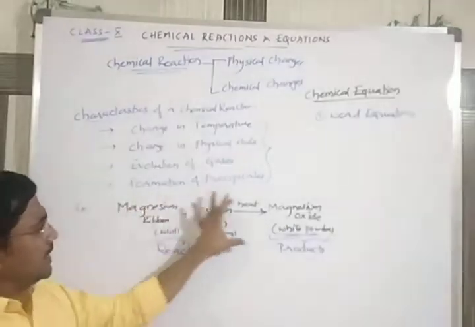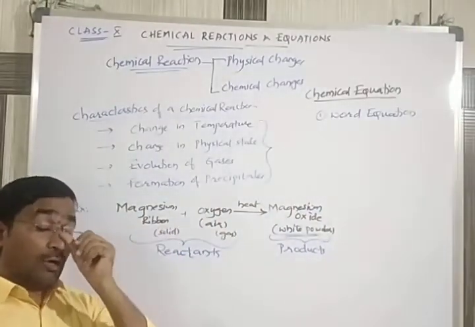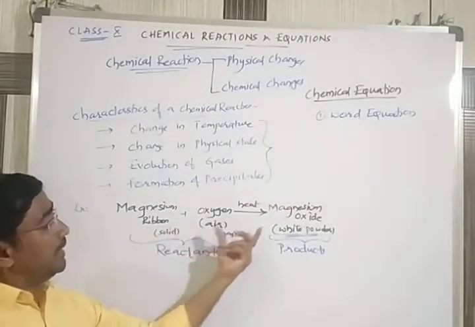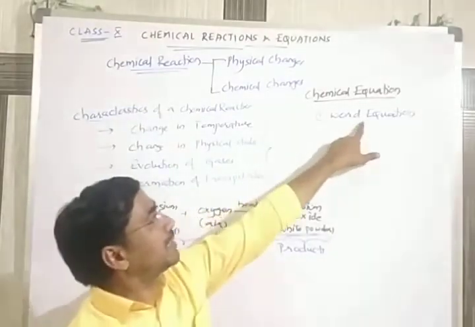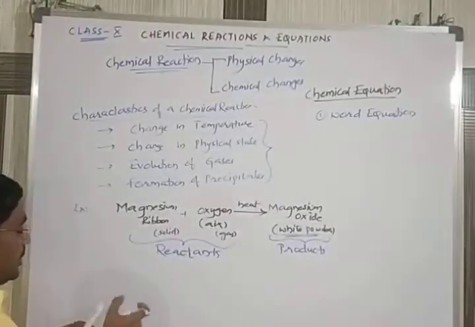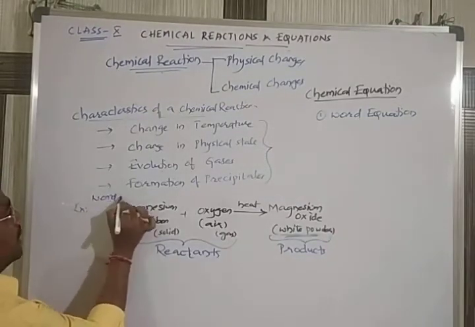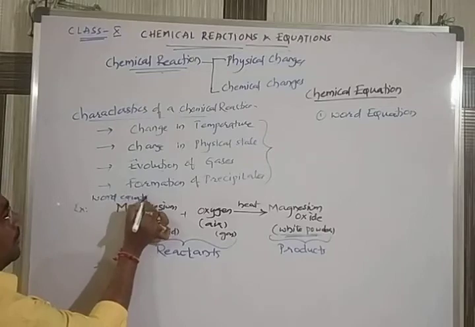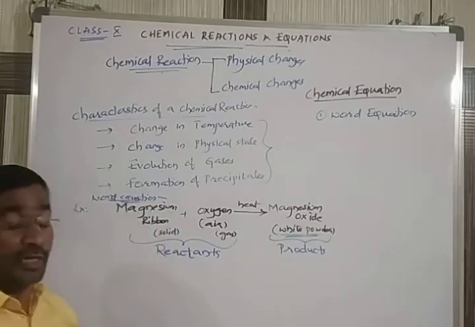A lengthy description, writing the names of the elements, everything in detail. This type of expression is called a word equation, the method of expressing the equation in terms of words.